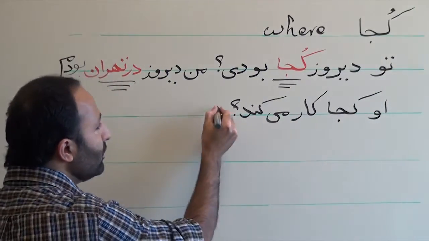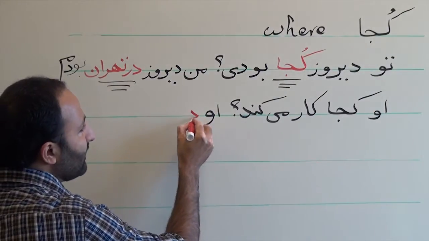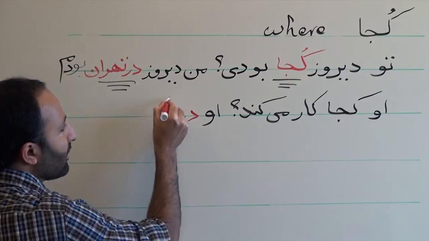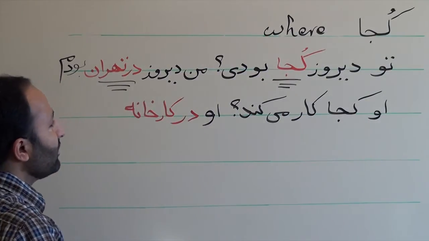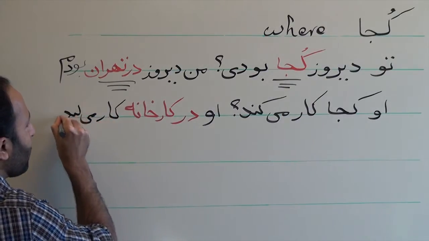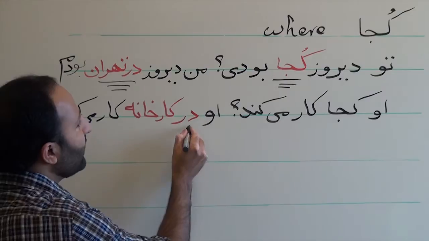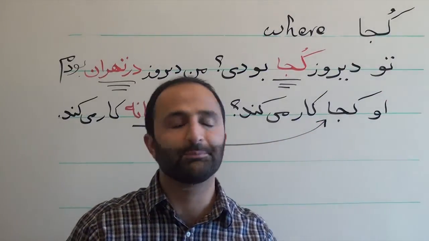So, او در کارخانه factory کار می کند. As you can see, it just came in the place of the missing information.